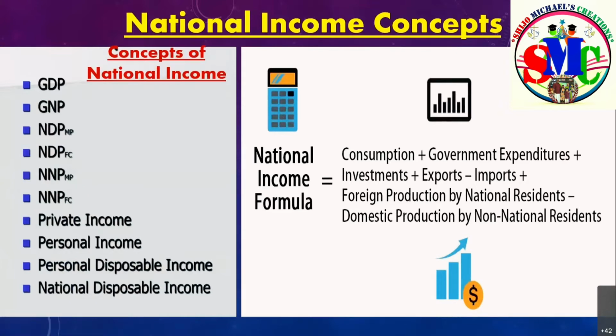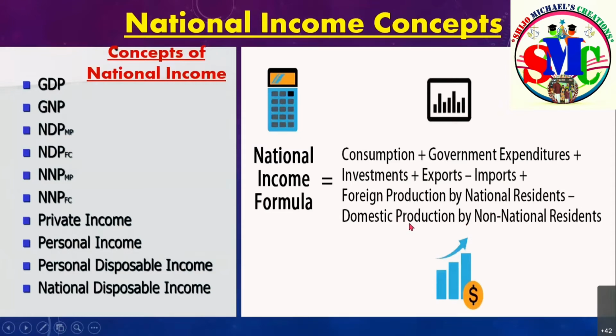So what does this national income include? Technically speaking, it includes consumption expenditure plus government expenditure plus investment expenditure plus net exports. That means exports minus imports. Then foreign production by the national residents, domestic production by the non-national residents, etc.